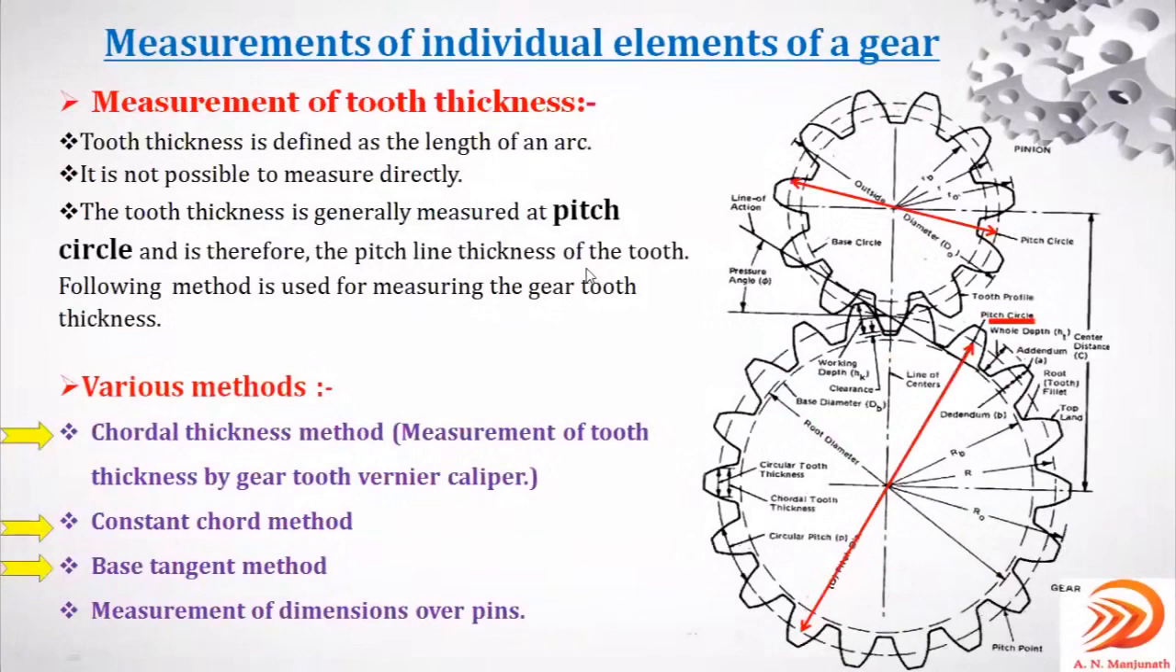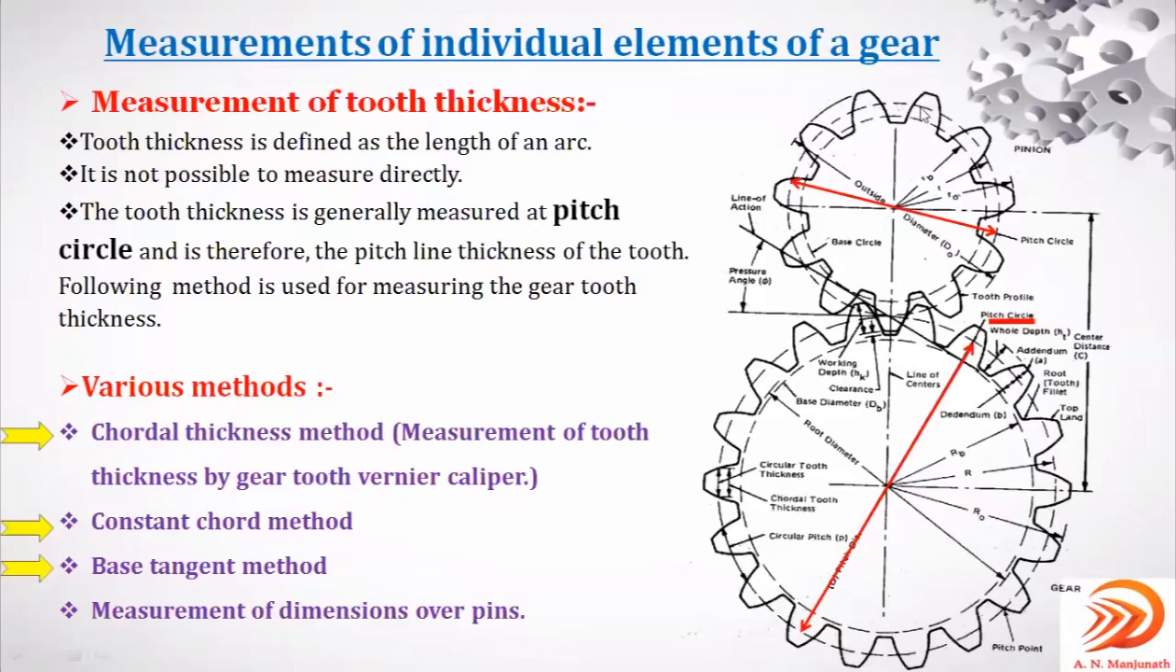In the last class, we were discussing the inspection of gears, specifically the measurement of tooth thickness, one of the elements of the gear. Tooth thickness is usually measured at the pitch circle, as you can observe here, either for the gear or for the pinion.